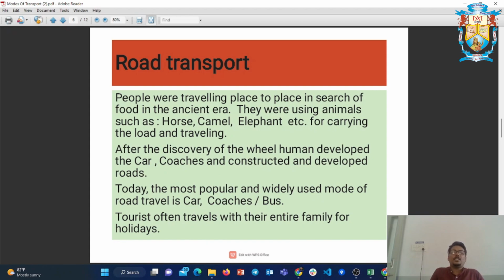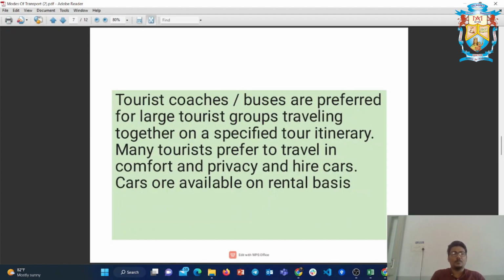So we are studying about road transportation here. Coaches and buses are the travels which we use nowadays. Tourist coaches or buses are preferred for large tourist groups traveling together on a specified tour itinerary. From one particular place to another place, you can use road transportation.